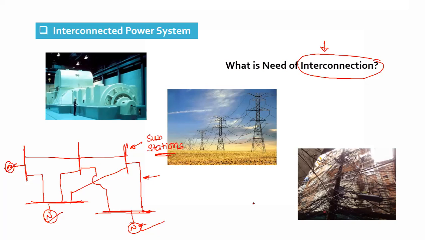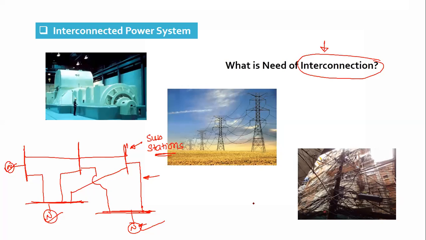Naresh, one of the problems is synchronizing. Very good. Maintaining the synchronism of different generators in different power systems is one of the problems, because if there is any disturbance in the power system, this disturbance will propagate all over the power system, because it is interconnected. It is just like an infection.